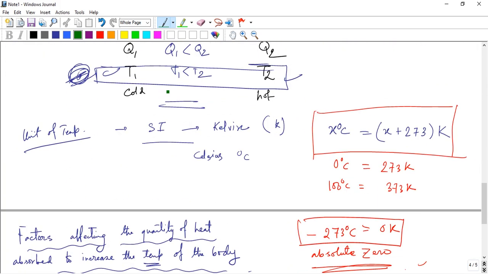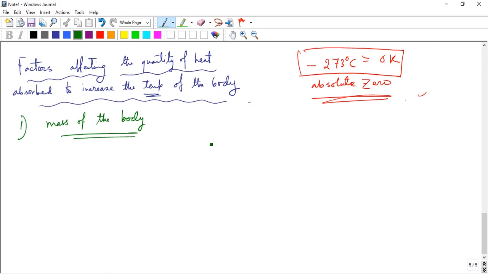To raise the temperature of a body of mass 1 gram by 1 degree centigrade, 1 calorie of heat is needed. If the mass is 1000 grams and the temperature change is the same, the heat needed is 1 kilocalorie, either absorbed or released. So more mass needs more heat, and less mass needs less heat. So the heat absorbed or released and the mass of the body are directly proportional.